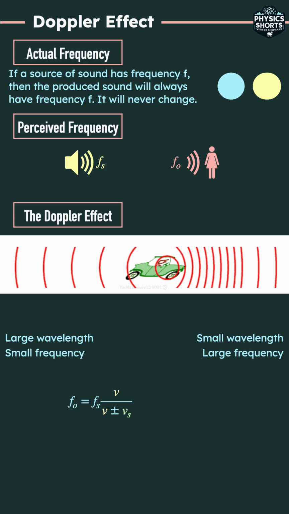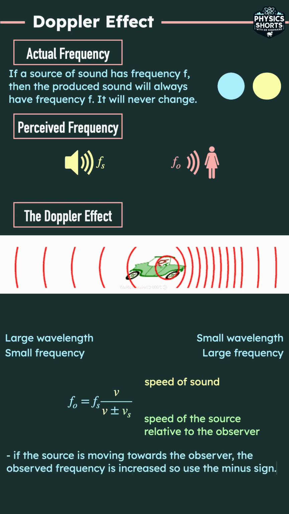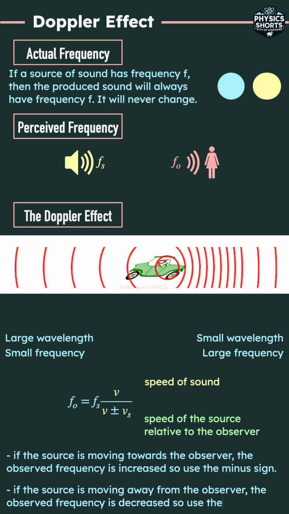So V is the speed of sound in the medium, and Vs is the speed of the source relative to the observer. If the source is moving towards the observer, Fo is increased, so use the minus sign, and if the source is moving away from the observer, Fo is decreased, so use the plus sign.